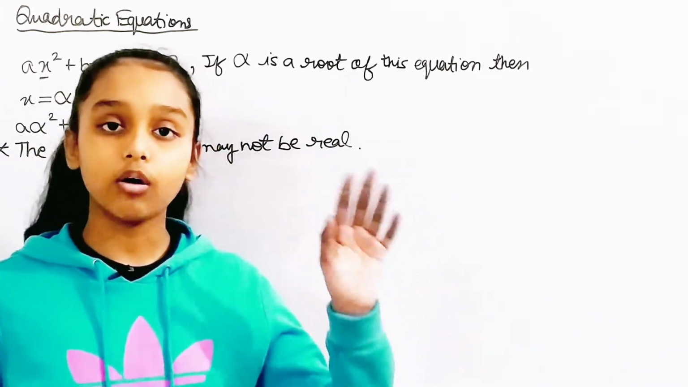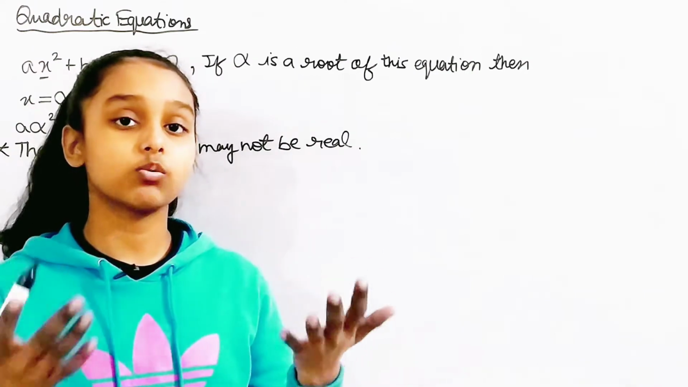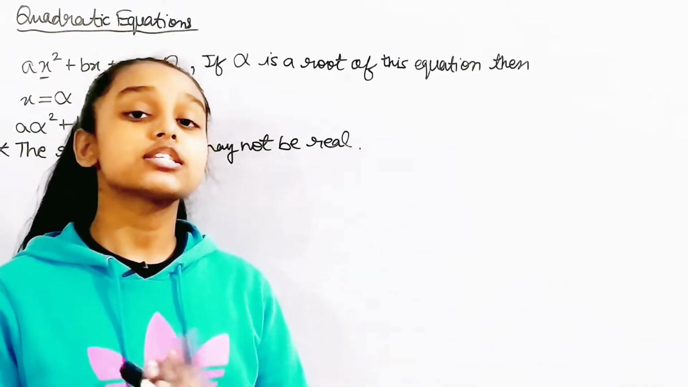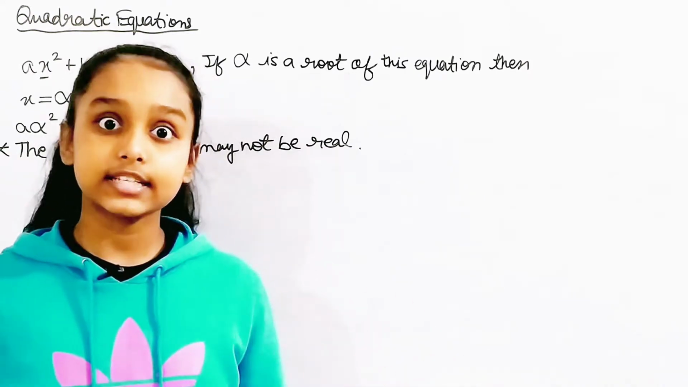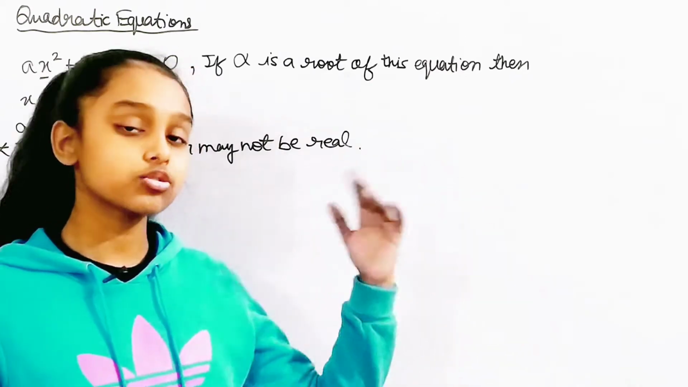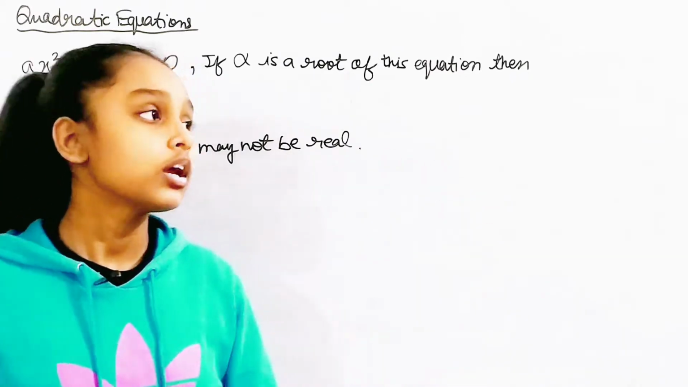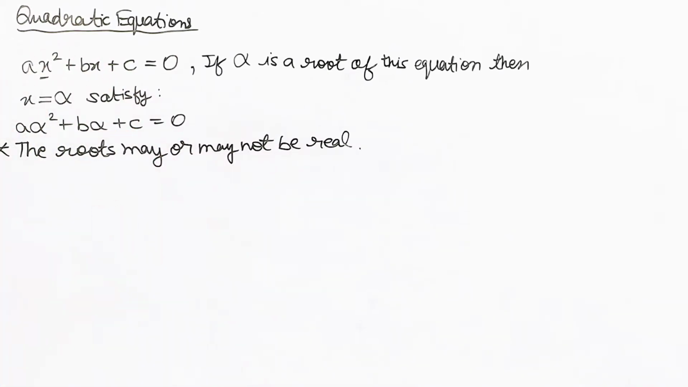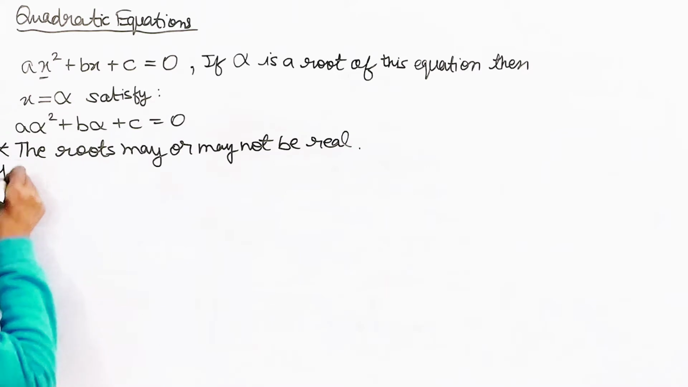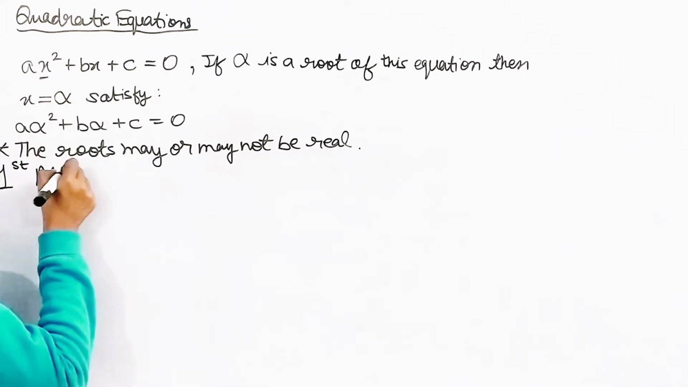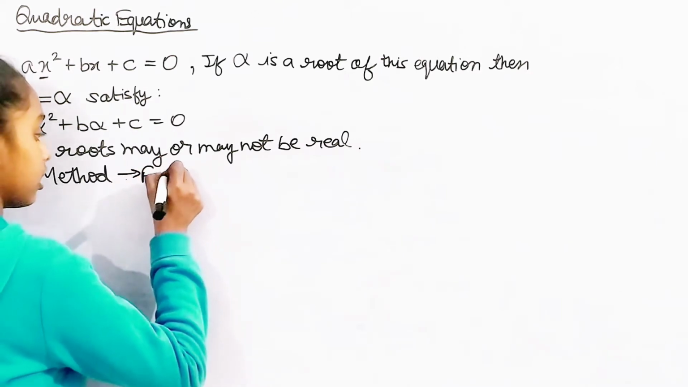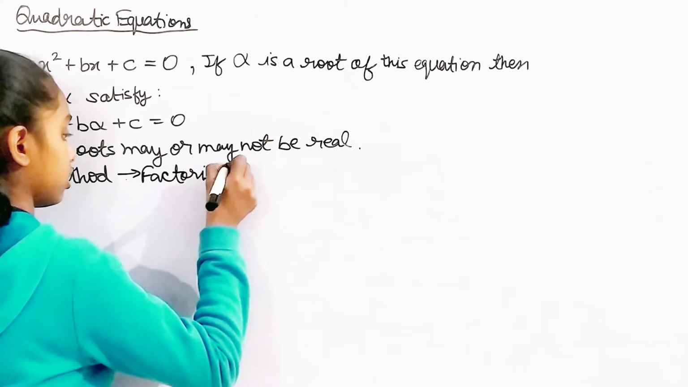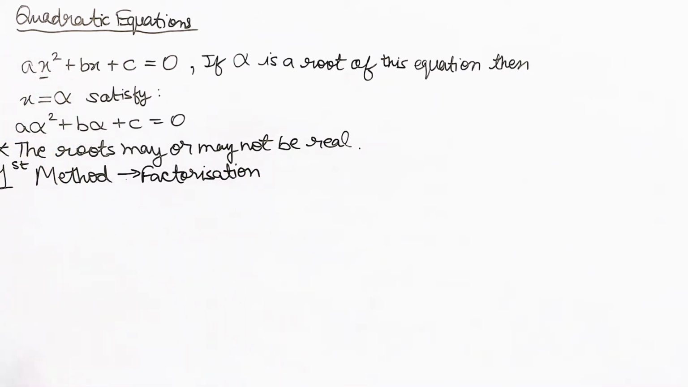We're going to discuss the first method for solving the quadratic equation, which is factorization. As we all know about factorization, let's see how it works, and we're going to take an example so that we can understand this method, like how we will use it. Okay, so the first method is factorization. Is it clear? Okay, then let's move on.